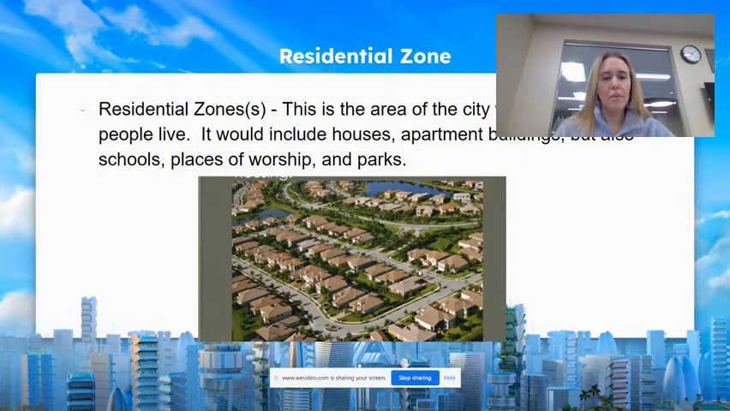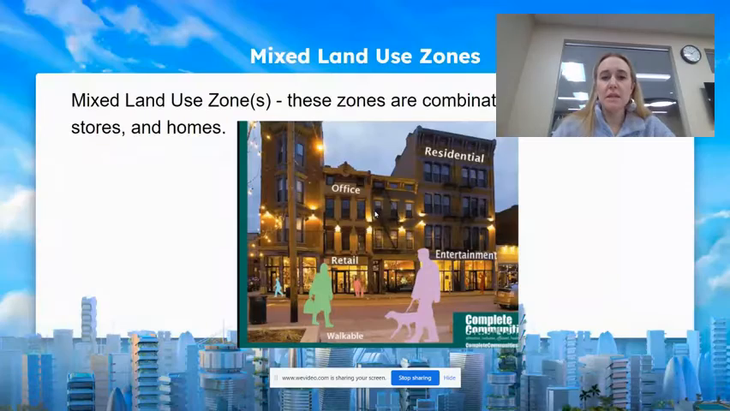Then next, you're going to need a place for people to live. This is your residential zone. This is the area of the city where most people live. This would include houses, schools, places of worship, and parks, as well as apartment buildings. So you are going to designate a place that people would want to live. Maybe that's more on the outskirts or in the suburbs of your town. Maybe it's not.